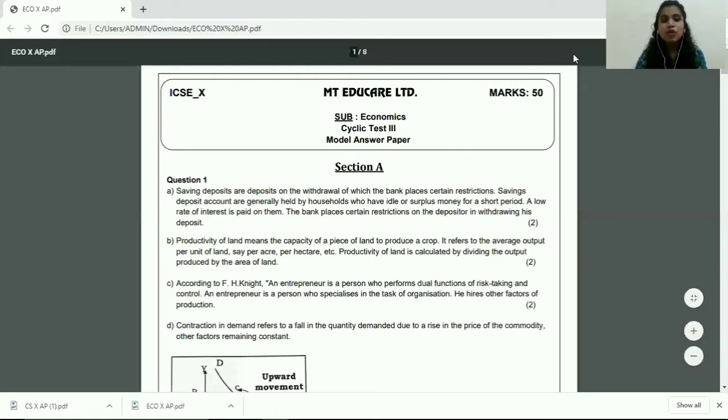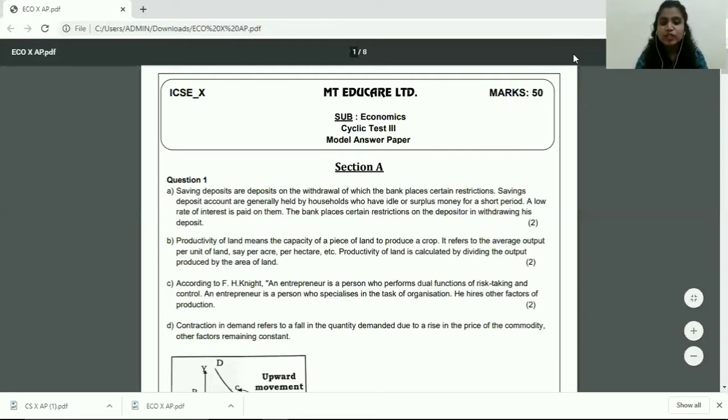Now moving on to question 1B, what do you understand, what do you mean by productivity of land? Again, students, you can write this down in your own words. In your textbook, there's just this one line given for the meaning. That is, productivity of land means the capacity of a piece of land to produce a crop. Now, do not just write that one sentence. You have to add in more sentences. Like I said, when you're writing the meaning of a particular thing, you should at least add 2 to 3 sentences, elaborate a bit, because it makes your answer more effective. It enhances your answer and helps you fetch better marks, right? So if you've written that, you earn your 2 marks.